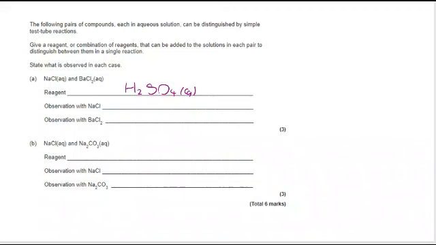Now, when I add sulfuric acid to a salt, I'm going to get no visible change. But because we know we're making barium sulfate here, and this is essentially the test for sulfate ions, we're going to make a white precipitate.